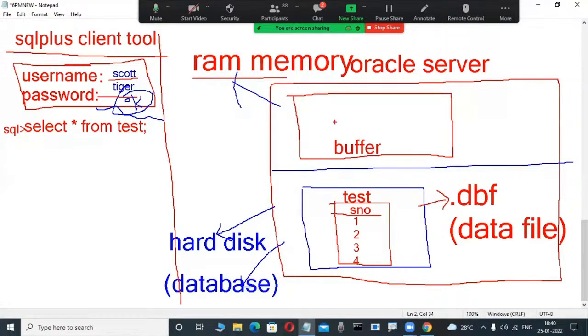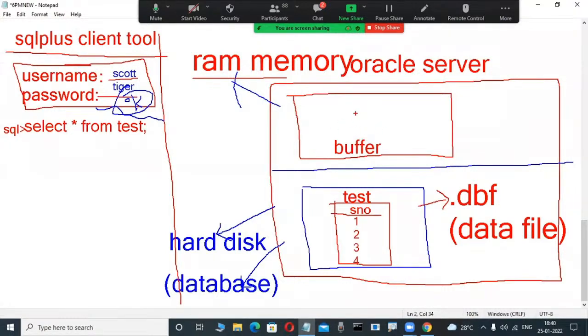Why? Anybody who is a C++, Java, or .NET programmer is well known with this. Whenever we are executing a program, it will be executed in a RAM memory area, yes? Same like here also, whenever we execute a select statement, update statement, delete statement, or insert statement, these SQL language commands are executed in the RAM memory area. This is an instance. In a buffer only it will be executed.